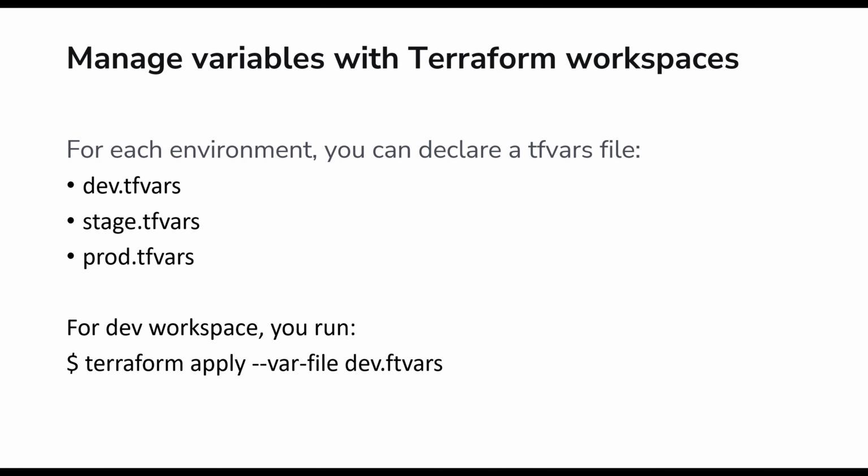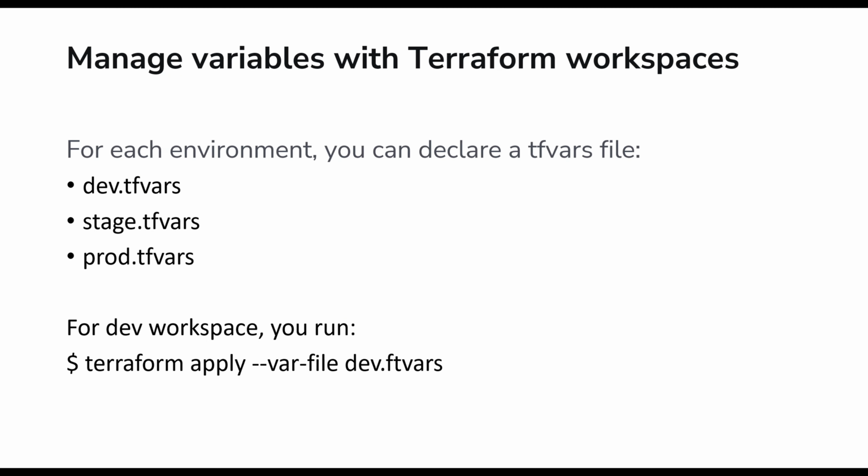The previous demo created exactly similar resources. Managing variables with Terraform workspaces is essential when you need different configurations for different environments, like dev, test, stage, and prod. This lets you create environment-specific resources using Terraform workspaces. First, you need to declare the variable as you would normally do for any Terraform configuration.